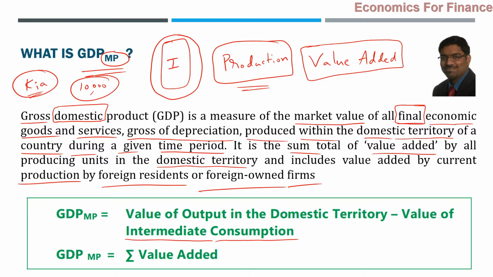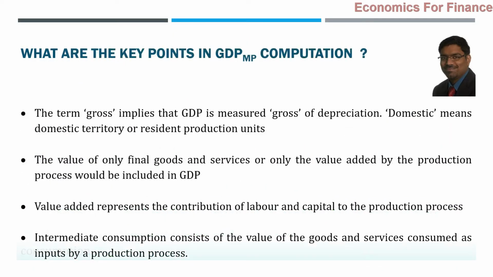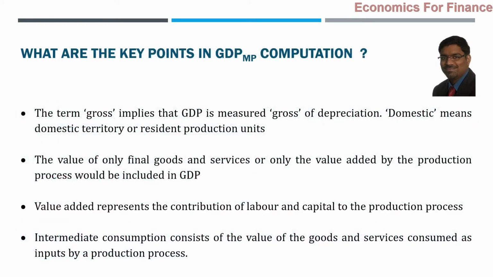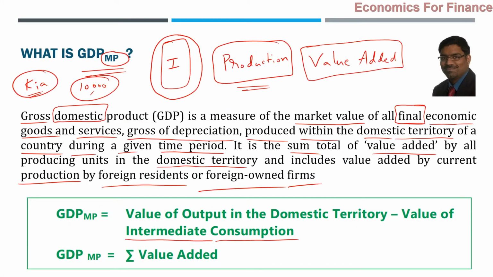Just for example, for understanding, we'll come to this anyway. There is a discussion on what are intermediate goods and what are final goods. But before going to that, just for general understanding, intermediate goods are those which are not final goods, which are used for the production of final goods. Those are called intermediate goods. The intermediate consumption like that shall be excluded from the value of output which has been measured for a particular period within the domestic territory.